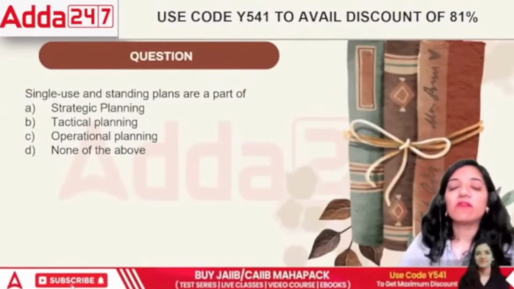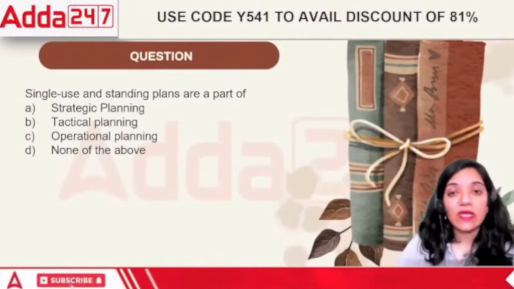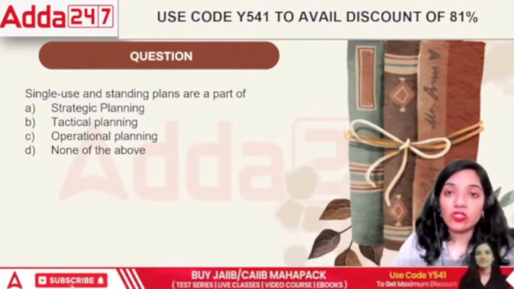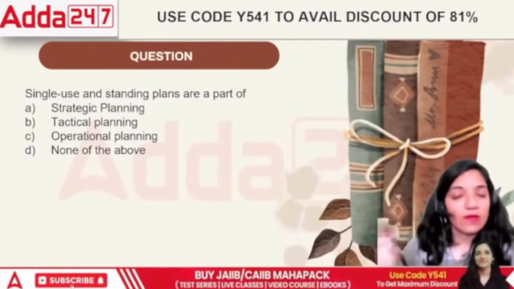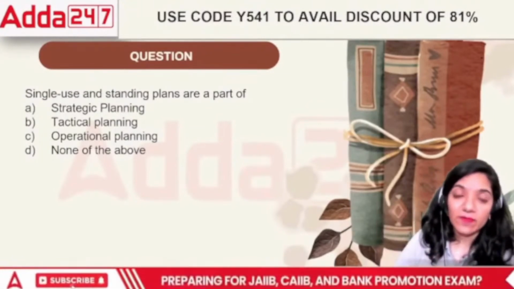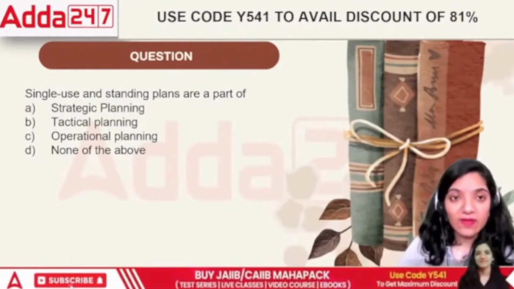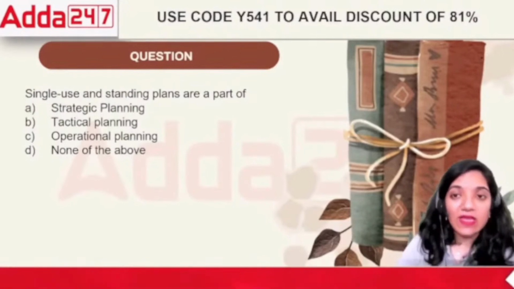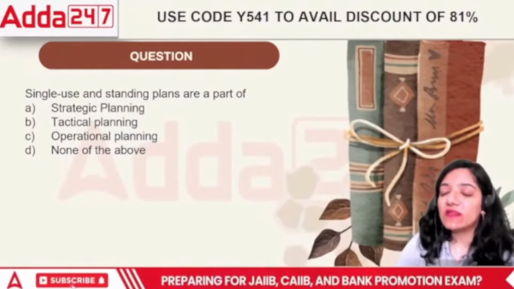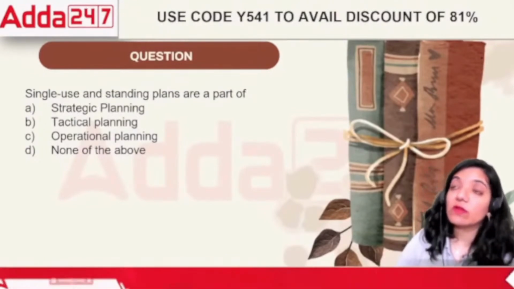There are different kinds of plans. Single-use plans are those plans which can be used only in one particular situation, and after that we are done with that plan. For example, launching of a new product. The moment I launch that product, the launching event is over. Then I'll start with the next level of working there. So we can have single-use or a standing plan. Strategic planning, tactical planning, operational planning, or none of the above. Single use is basically just used once. Standing means it is used over a period of time.